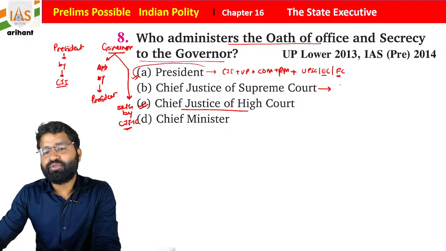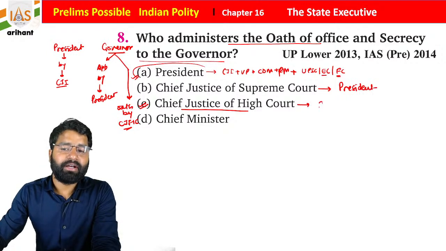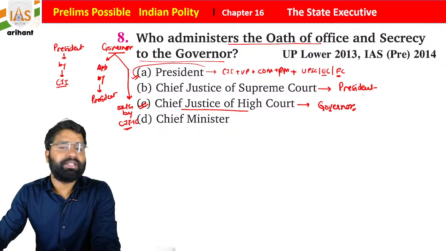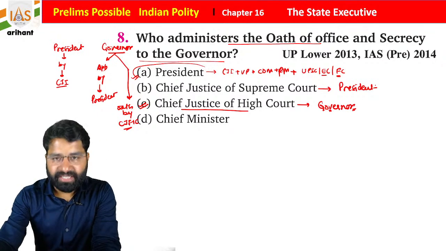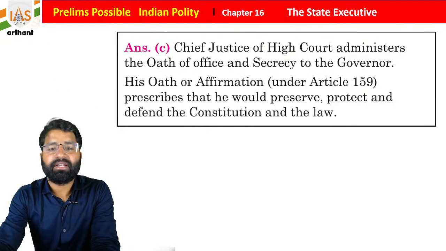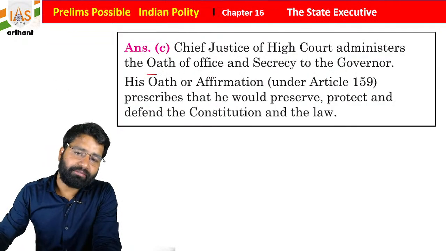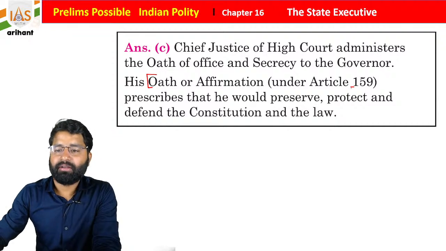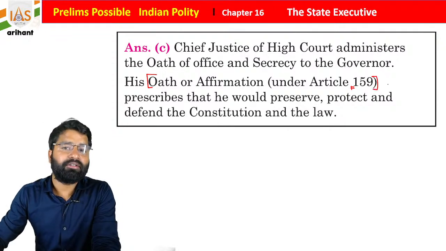The Supreme Court administers the oath for the President of India, and the Chief Justice of High Court administers the oath for the governor of a state. Getting it? The data is easy, but you have to take care. Oath and affirmation is mentioned under Article 159 of the Indian Constitution.